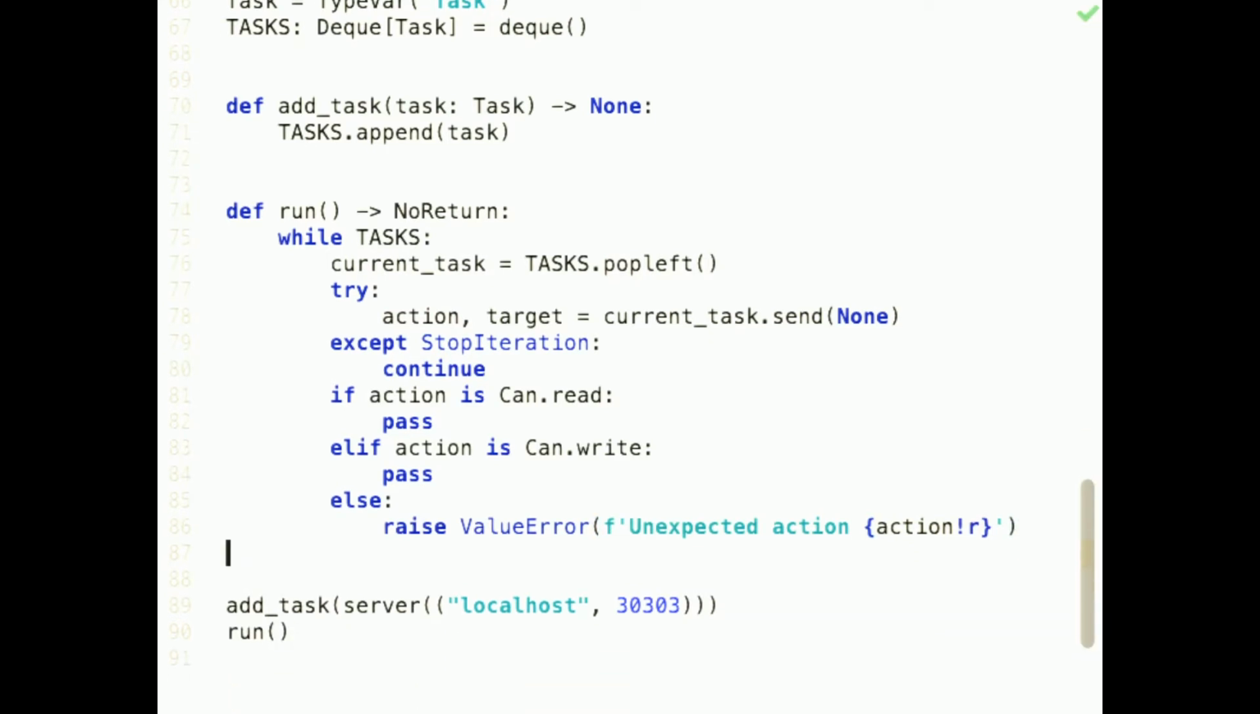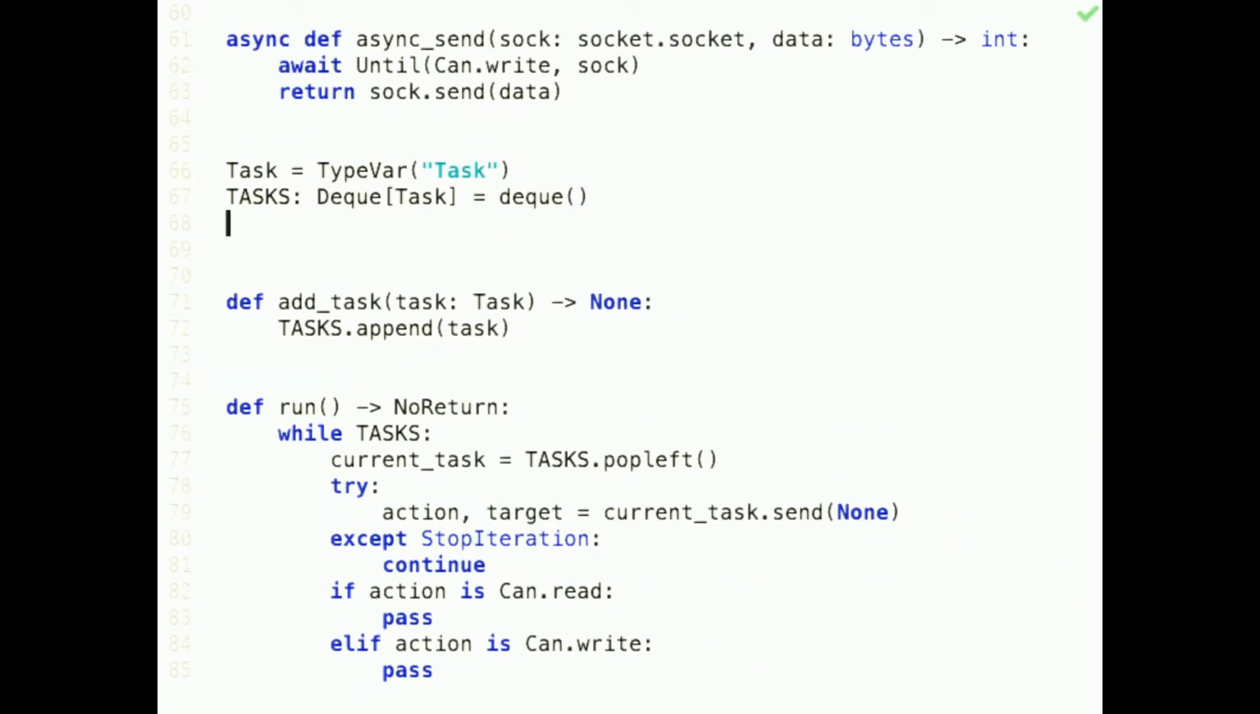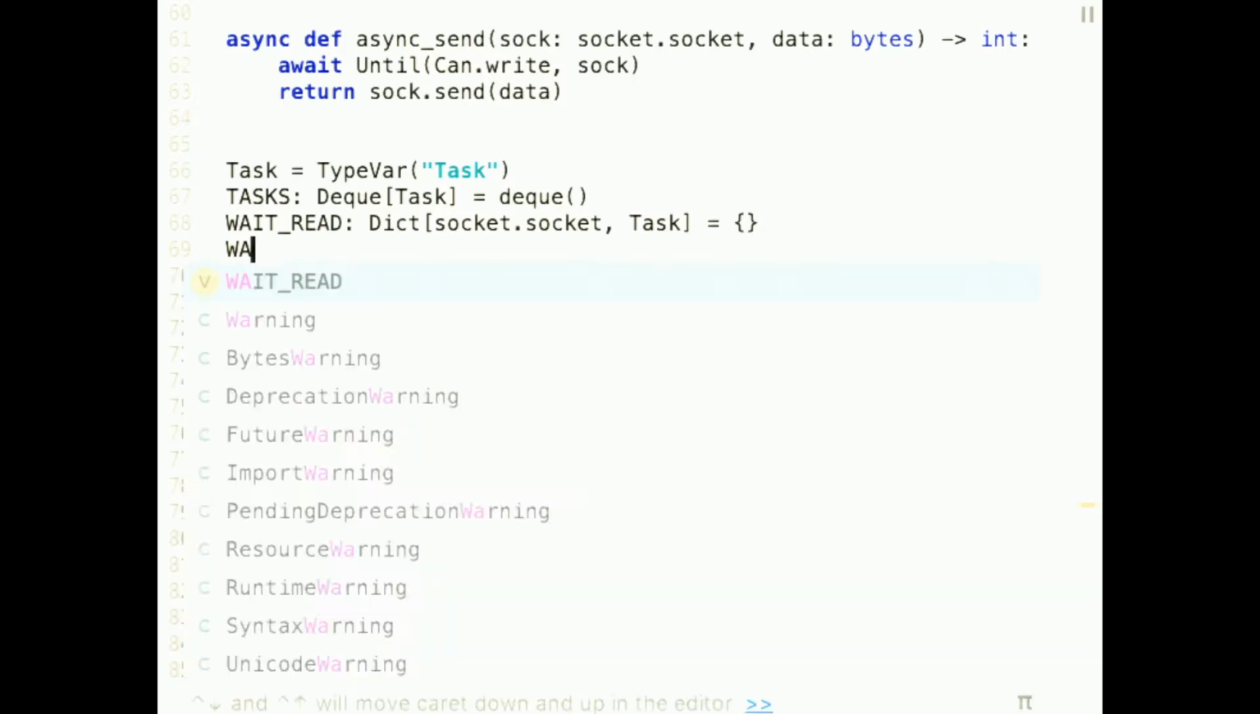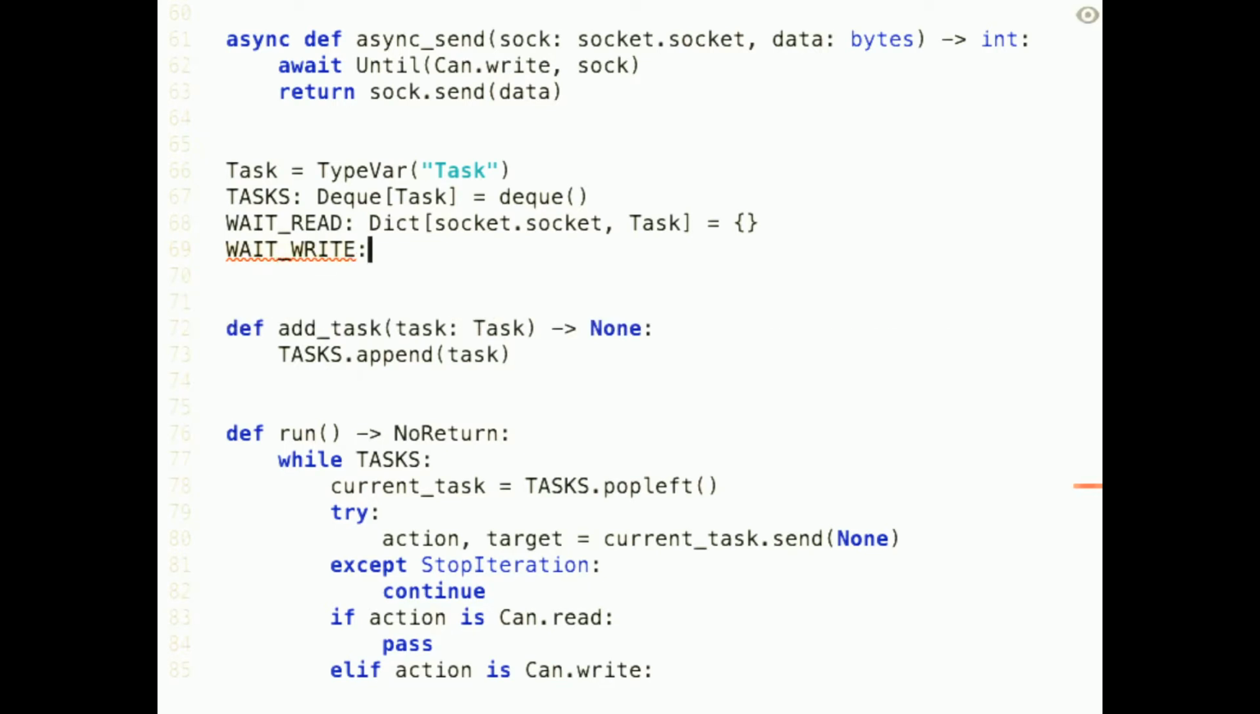And now comes the actual part that is the most interesting, is what do we do when we have a task that wants to read on a socket but cannot read on the socket right now, or potentially cannot read on the socket right now? Well, we're going to do something very simple. We will just put it in a little waiting area until we can do something. So we will make two waiting areas. So we will make wait read, which will be a dictionary mapping sockets to tasks. So this is a waiting area for all the tasks that want to read on a socket, but maybe cannot do it right now. And we will also make one for write. It's going to be the same thing. It's going to be a dictionary of socket to tasks mappings.